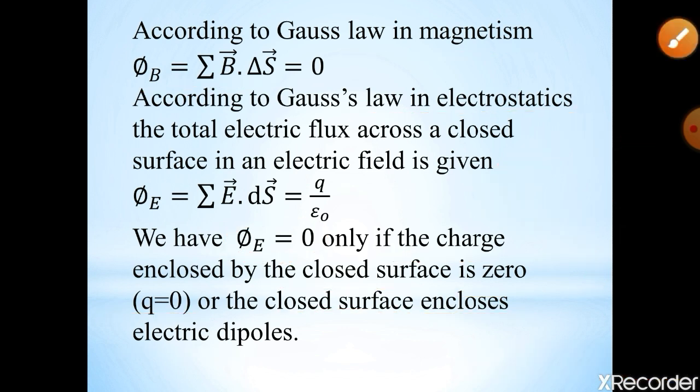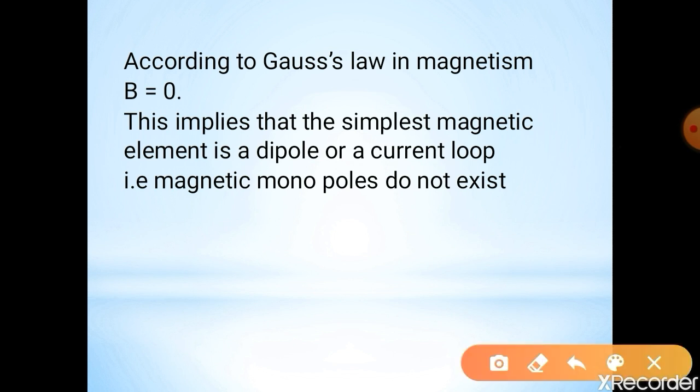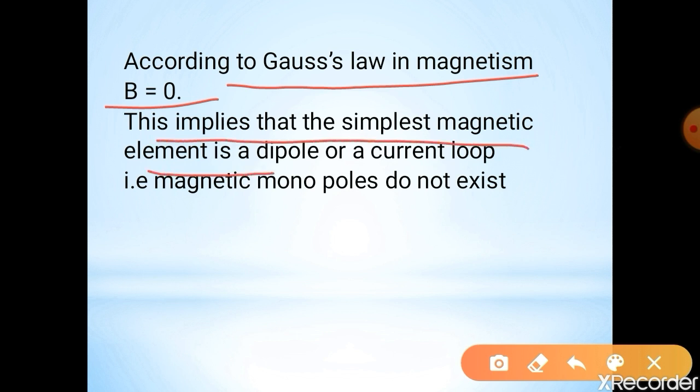Now see, according to Gauss law in magnetism, the divergence of B is equal to 0, we know. This implies that the simplest magnetic element is a dipole or a current loop. The magnetic monopoles do not exist.